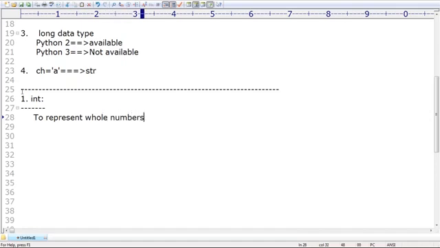Whole numbers are nothing but the numbers without a decimal point. Such type of numbers are also known as integral numbers. Remember that. To represent whole numbers, such numbers are by default considered as integral numbers. Next, is int immutable or not? What answer can you tell? Immutable or not?